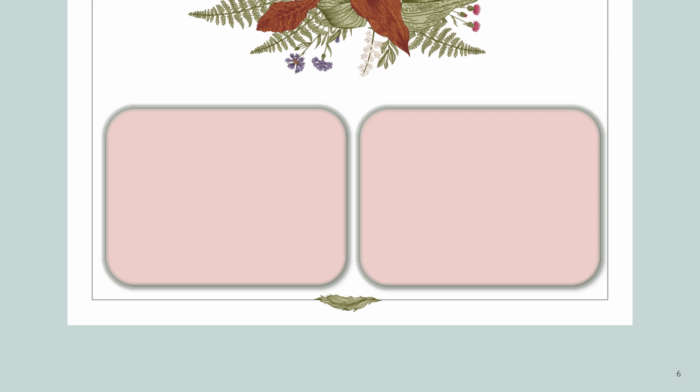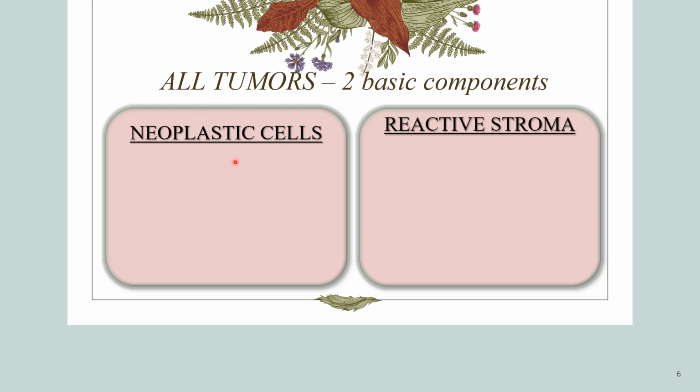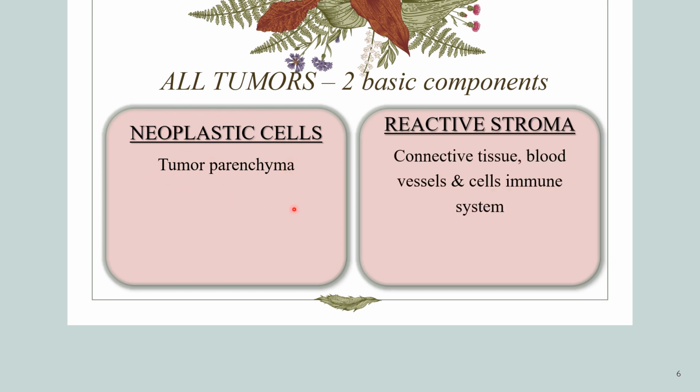Having understood the definition of neoplasia, now let us move further to understand that all tumors will have 2 basic components. Okay, the first one will be the neoplastic cells and the second will be the reactive stroma. The neoplastic cells constitute the tumor parenchyma, whereas the reactive stroma is composed of connective tissue, blood vessels, and cells of innate and adaptive immunity.